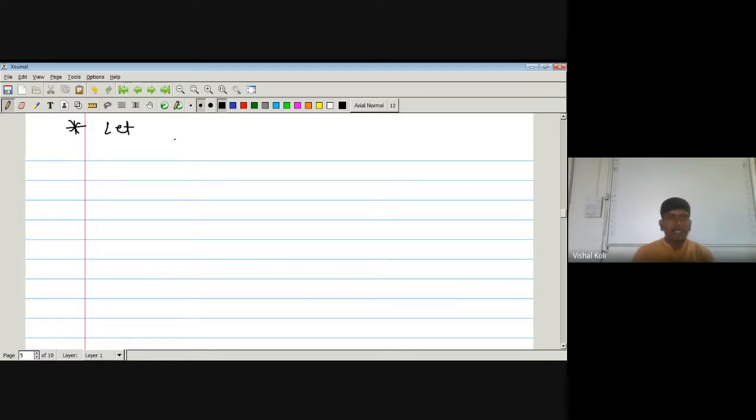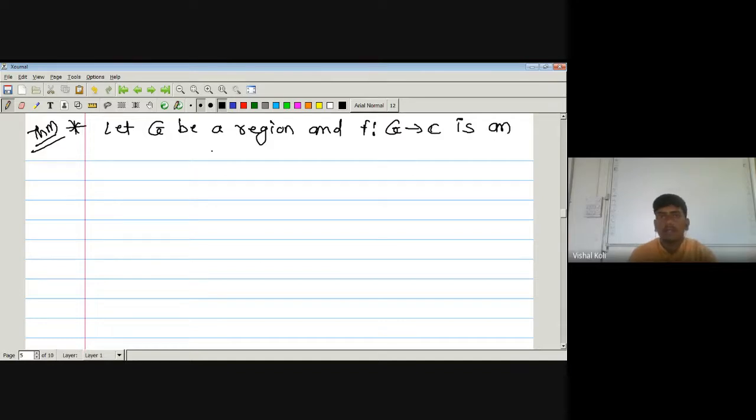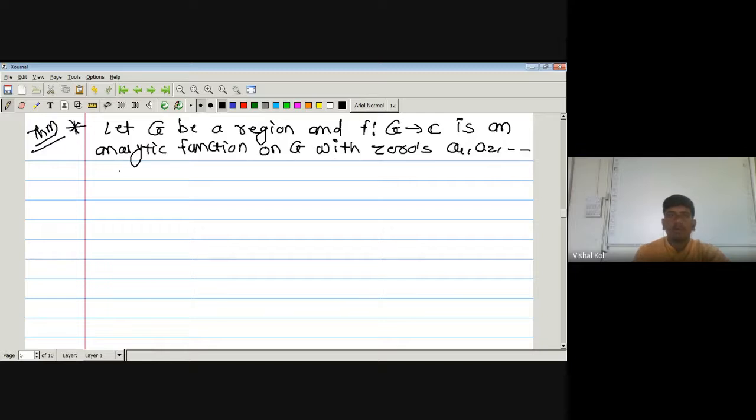Let capital G be a region, and f from G to C an analytic function on the set G, with the zeros a1, a2, and so on up to am, repeated according to their multiplicities.